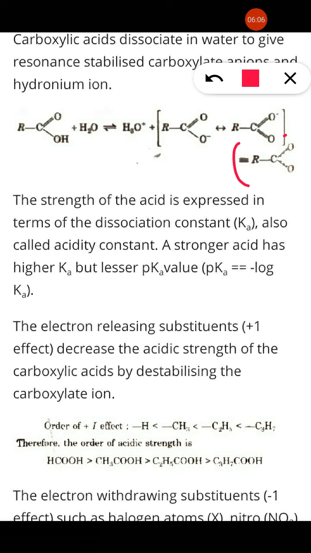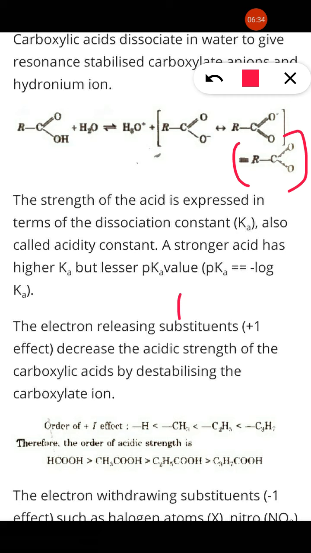This is the hybrid form of the carboxylate ion, and therefore it is acidic in nature because it gives H plus ion. And also we know that the more the resonating structures, the more will be the stability. So this carboxylate ion is acidic because of its resonating structures, and resonance also increases the stability and the acidic nature.